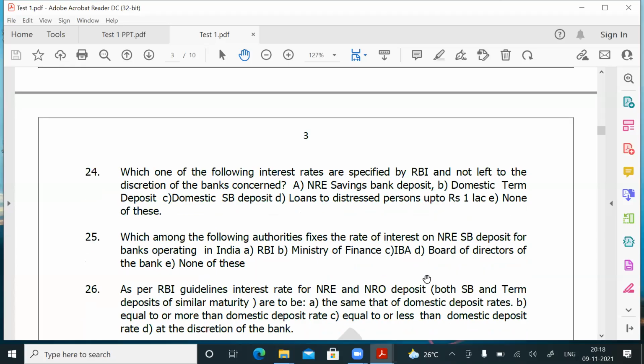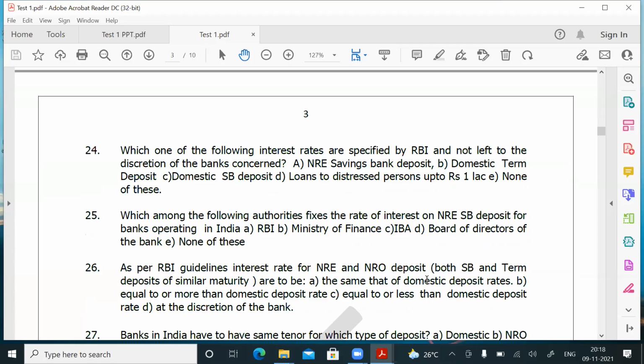Question number 26. As per RBI guidelines, interest rate for NRE and NRO deposit, both SB and term deposits of similar maturity. What is that? NRE SB, NRO SB. Okay. So NRE term deposit or NRO term deposit, either 7 days or 10 days or 15 days, whatever it is. As per RBI guidelines, interest rate for NRE and NRO deposit are to be. So compared to domestic deposit, how much can NRE and NRO interest rates be? That's the question. As per RBI guidelines, what is the Reserve Bank of India telling?